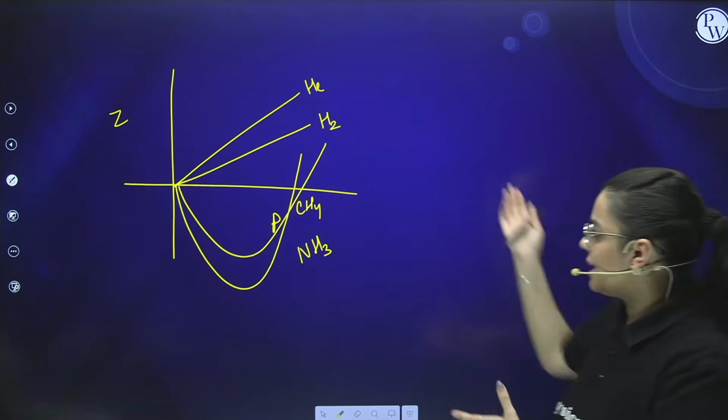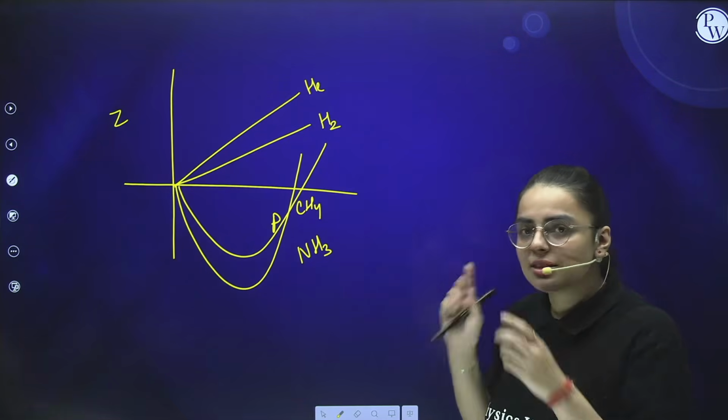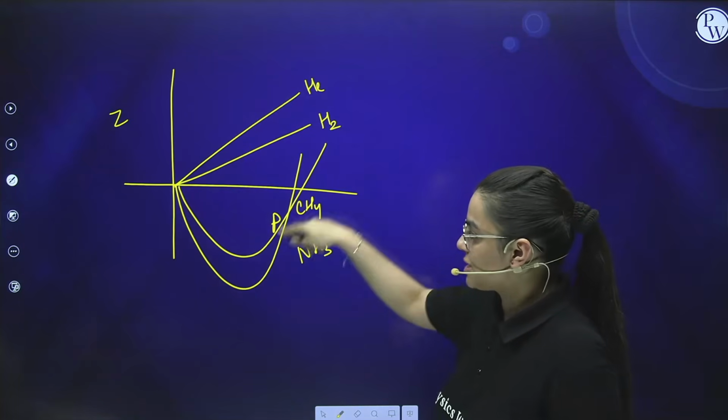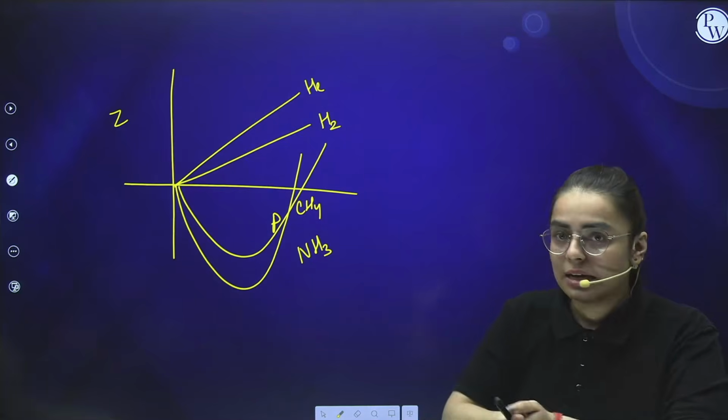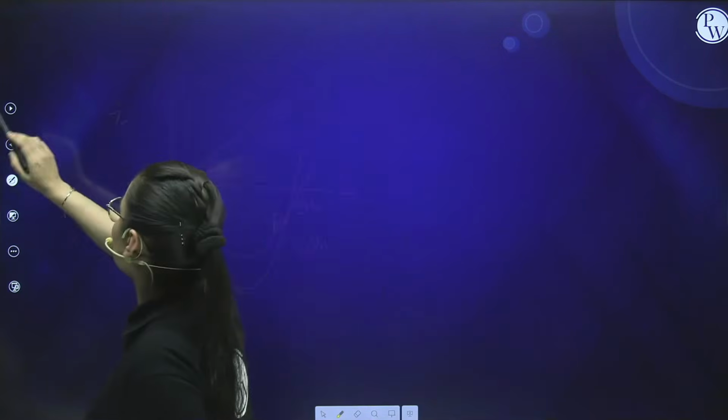So this is all I guess you will be seeing in this graph. The one thing that you need to keep in your mind is why this graph is coming like this, because in these cases interaction is occurring. That's why. Okay, now students, now comes our next part.